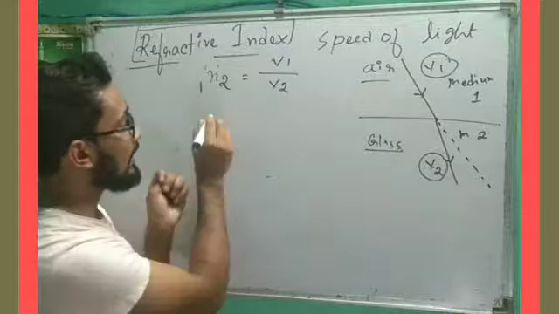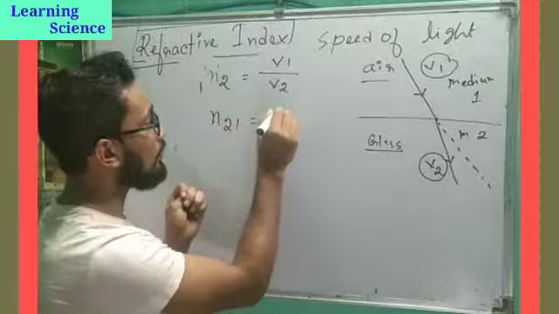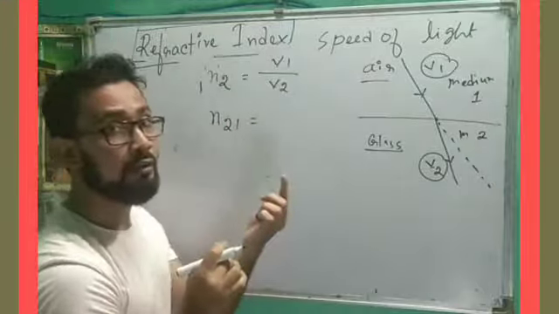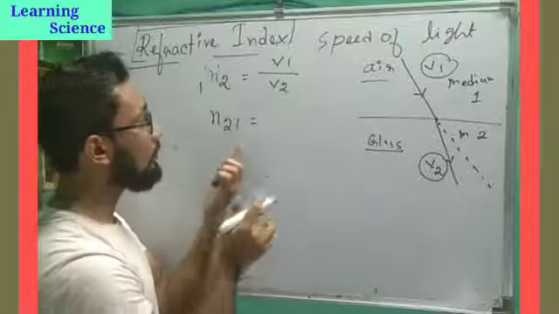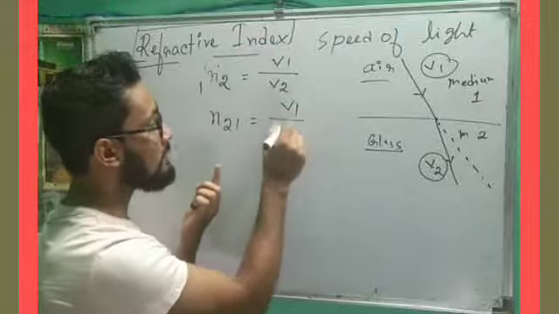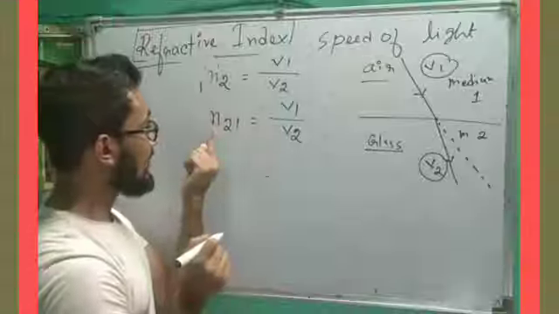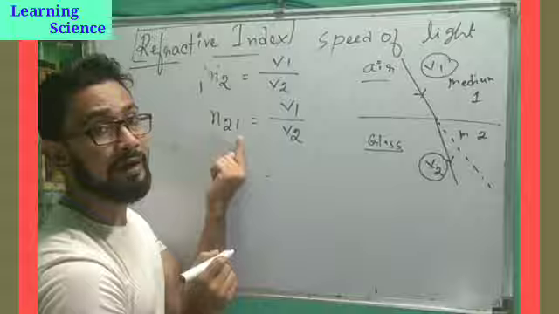Now we can write this one also as N21. Don't use this N21, just read it this way. N21 is equal to the speed of light in medium 1 by the speed of light in medium 2. Or you can also read it this way: it is the refractive index of medium 2 with respect to medium 1.